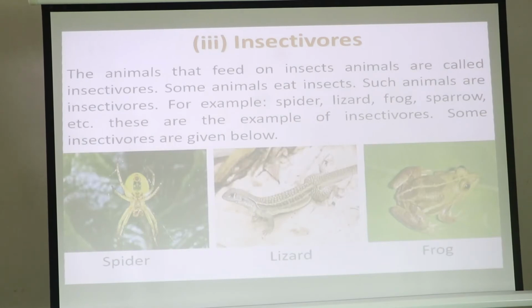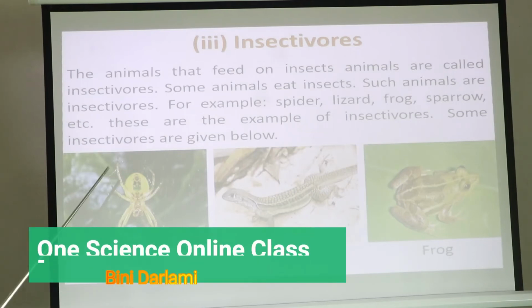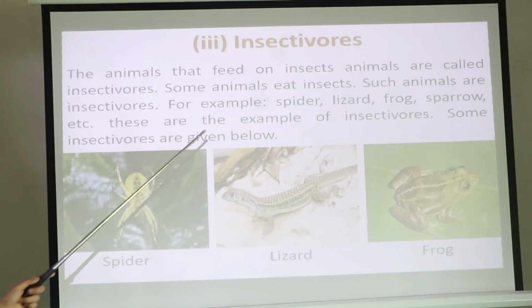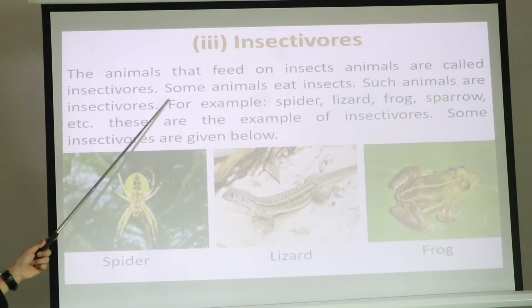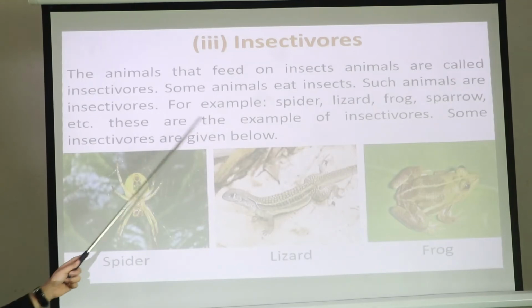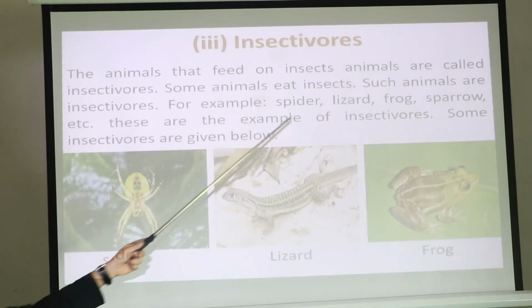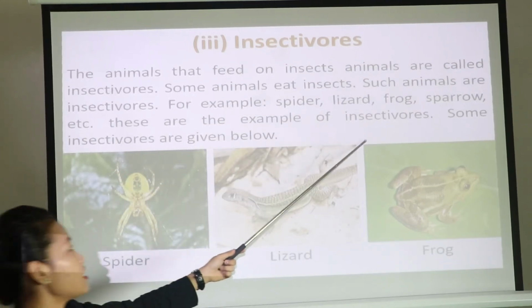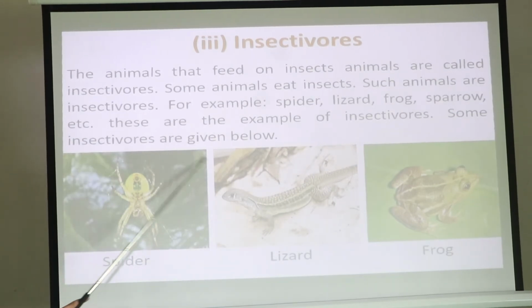Now, our third point is insectivorous. What do you understand by insectivorous? What is insectivorous? The animals that feed on insects are called insectivorous. Some animals eat insects. Such animals are insectivorous. For example, spider, lizard, frog, sparrow, etc. These are the examples of insectivorous.